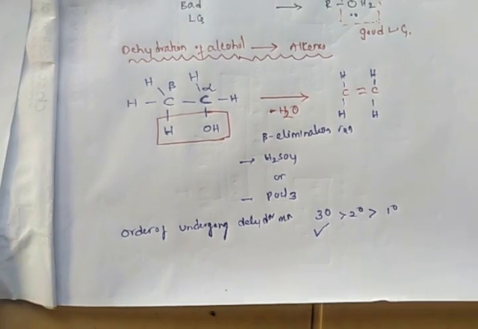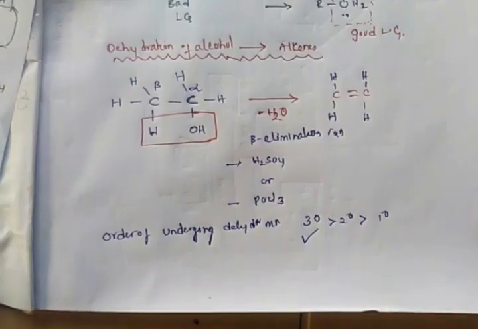Now we see the mechanism of this dehydration reaction.